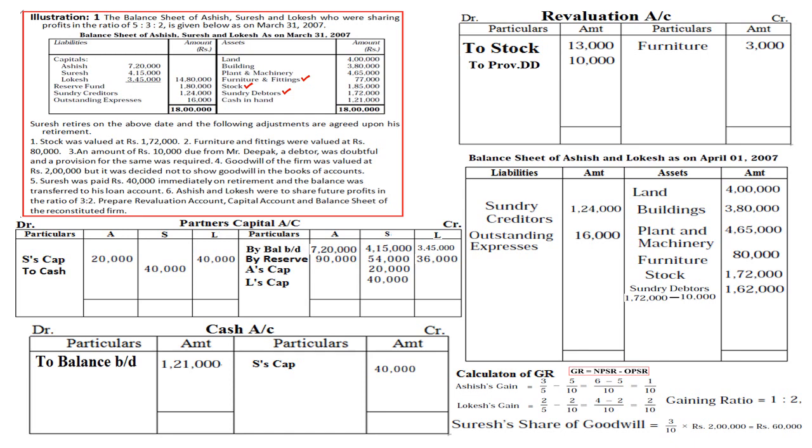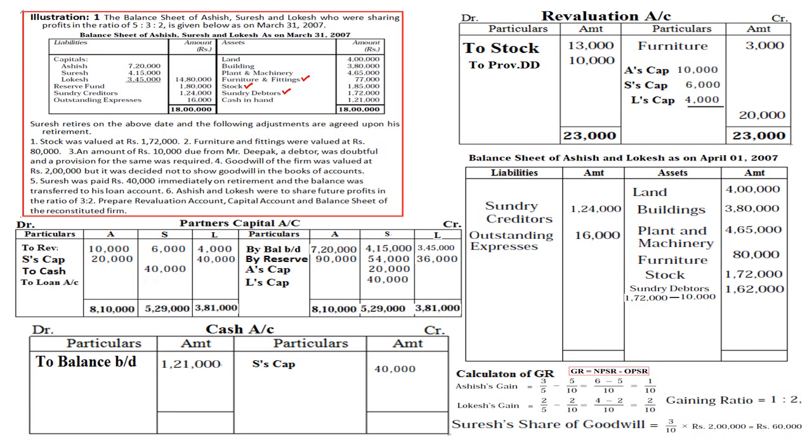Once payment has been made to Suresh, we need to close the capital account. First, we need to close the revaluation account. When you close it, you get a loss on revaluation of 20,000, which will be shared by Ashish, Suresh and Lokesh in the OPSR of 5:3:2, that is 10,000, 6,000 and 4,000, totaling 20,000. This revaluation loss will be debited to the partners' capital accounts.